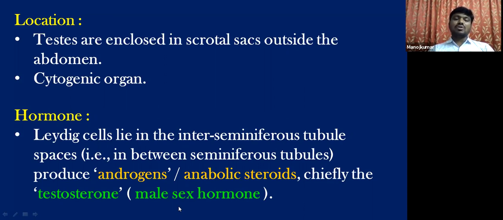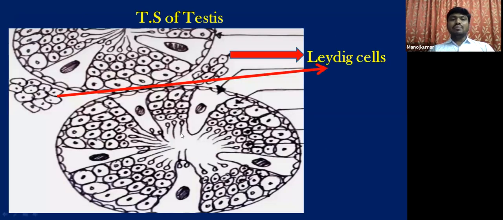Testosterone is responsible for the appearance of secondary sexual characters in boys during puberty. Along with follicle stimulating hormone, it is responsible for the initiation of spermatogenesis, that is, production of sperms in boys during puberty.